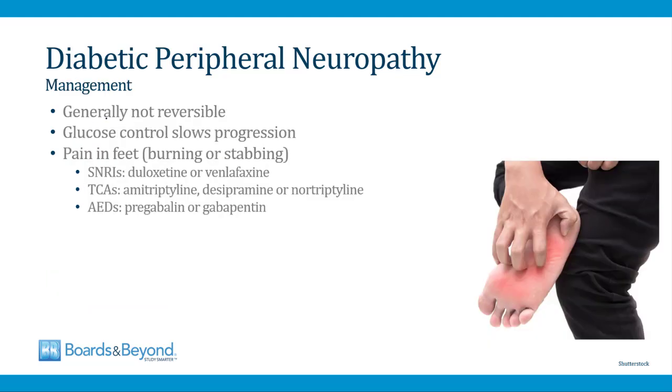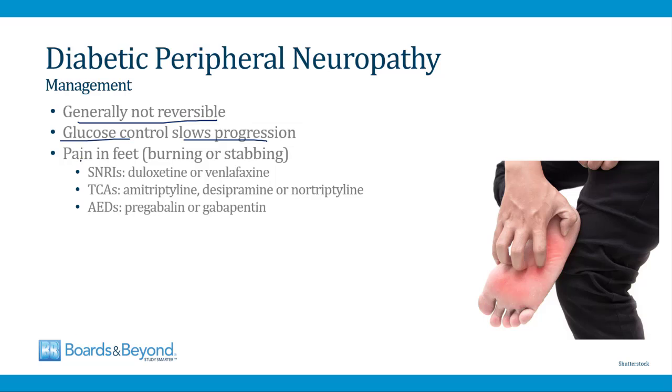Peripheral neuropathy in diabetes is generally not reversible, so the goal is to slow progression. Usually patients cannot recover any nerve function that's been lost. And good control of blood glucose has been shown to slow progression of neuropathy, and we'll talk more about this at the end of this video.